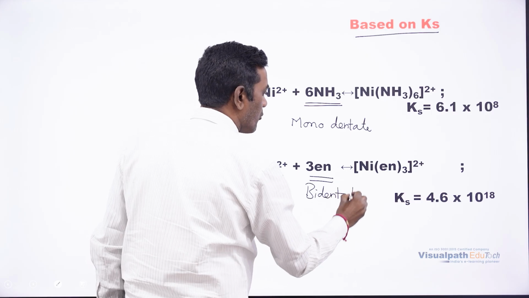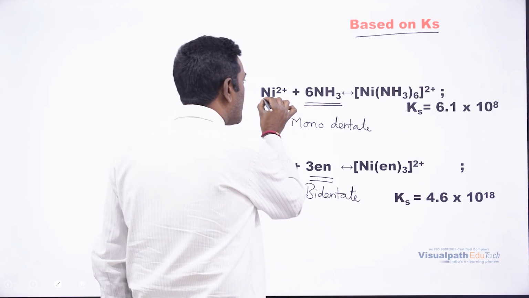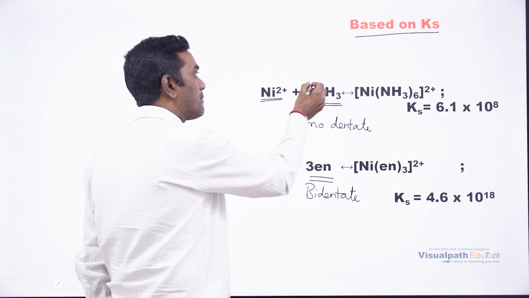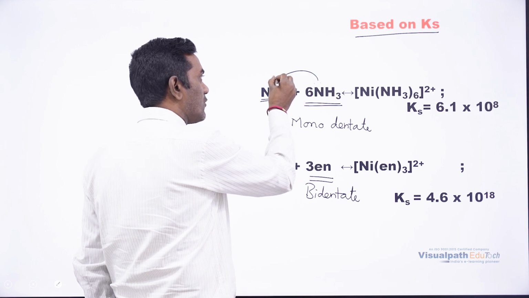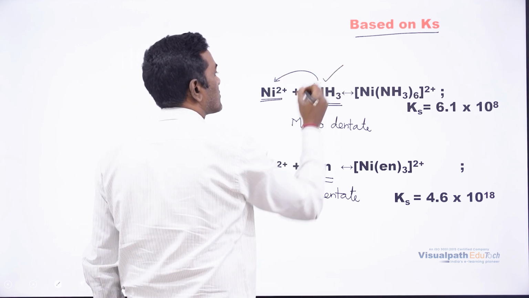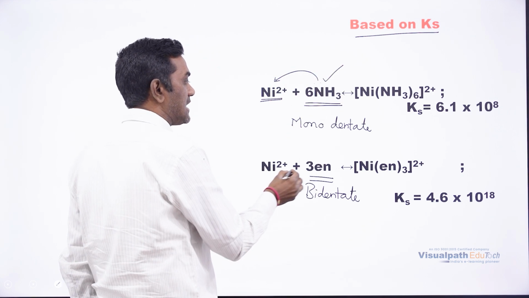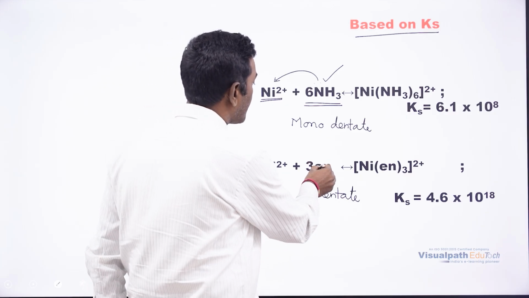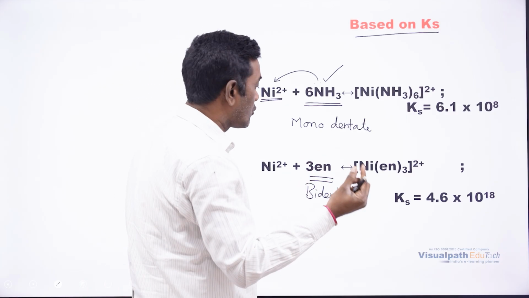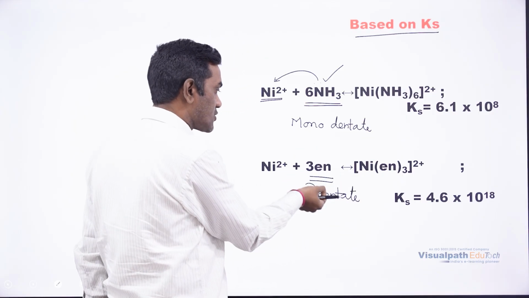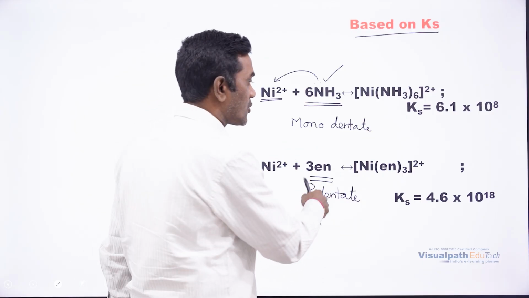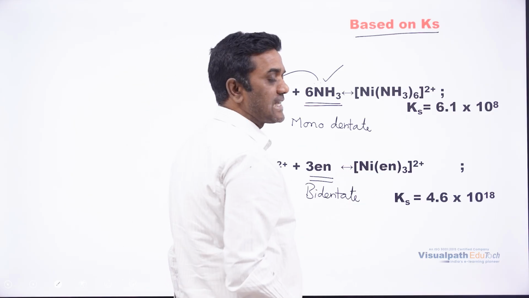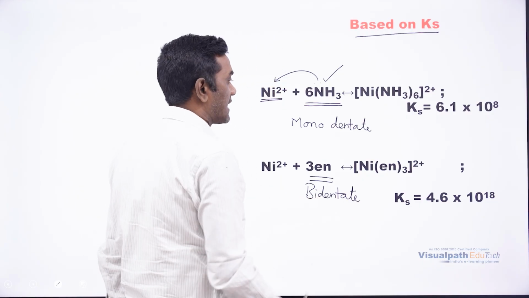What is the meaning of monodentate and bidentate? To this nickel, if lone pair of electrons are donated from only one center, then that is called monodentate. To this nickel, ethylenediamine has two centers to donate to the nickel ion, so it is called a bidentate ligand.